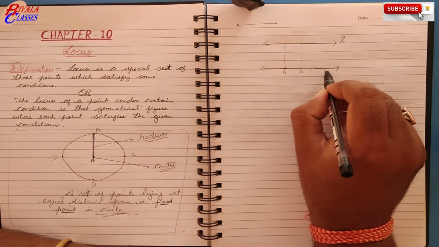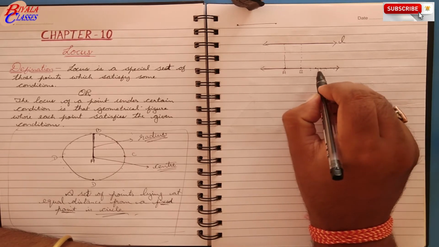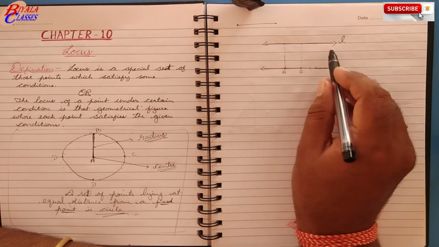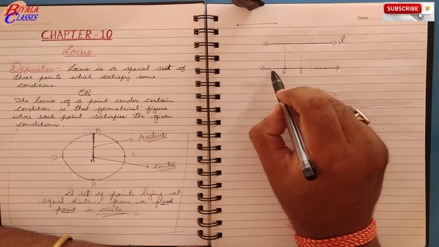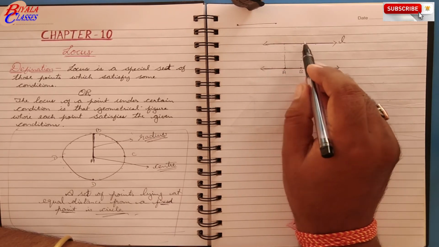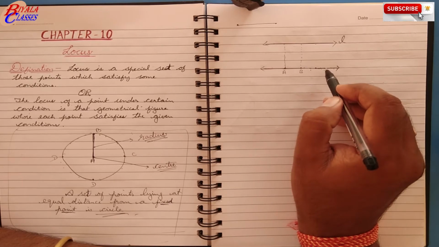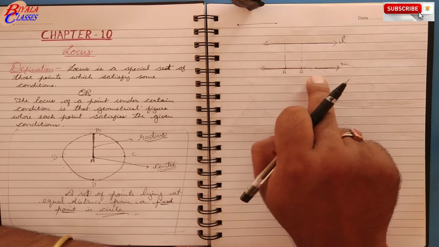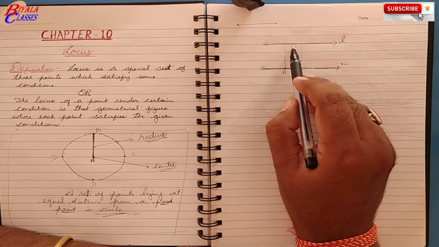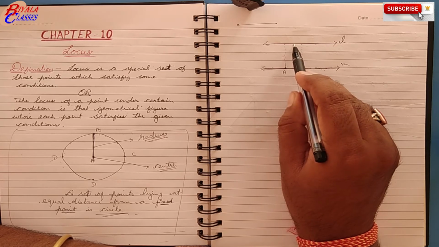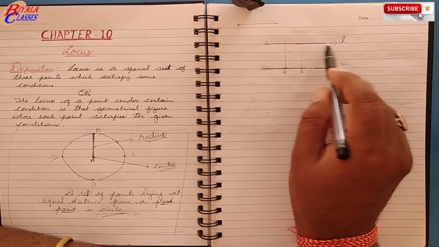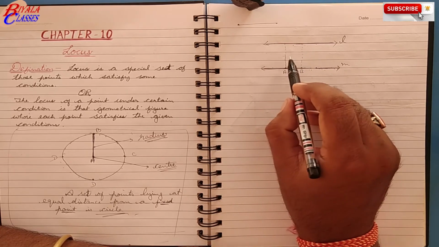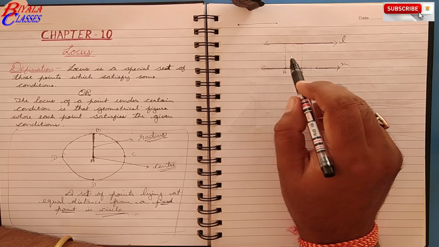It is also a line, but what is the condition? That this line will be parallel to the given line. Because all the distances of these points are equal, the perpendicular distance between the two lines is equal at each and every point. Hence these two lines are parallel. Now line L and M are parallel. So the locus of the points which are at equal distance from this given line is again a line parallel to the given line, which lies at a distance of 2 centimeter.